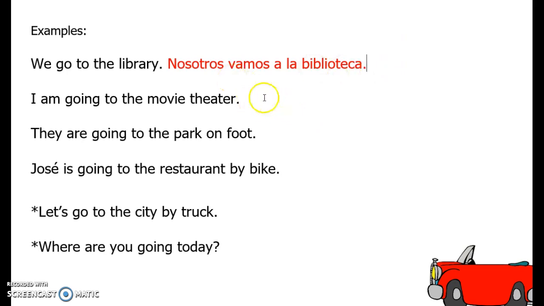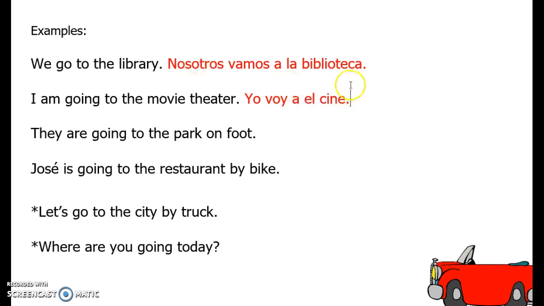Very straightforward. Okay, I am going to the movie theater. Like I said, I go and I am going translate the exact same way. Slight technical difficulty, I figured it out. So we are going to translate that as yo voy. Yo voy. Where am I going? To the movie theater. El cine.